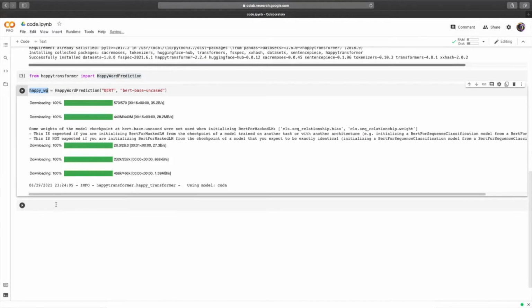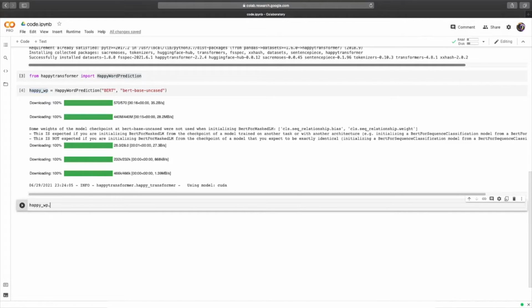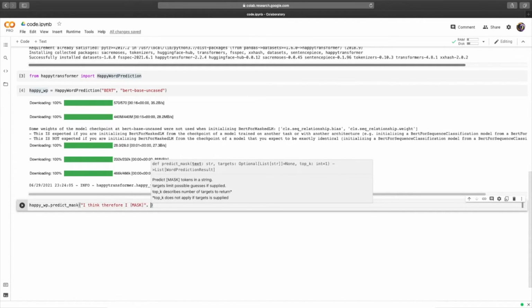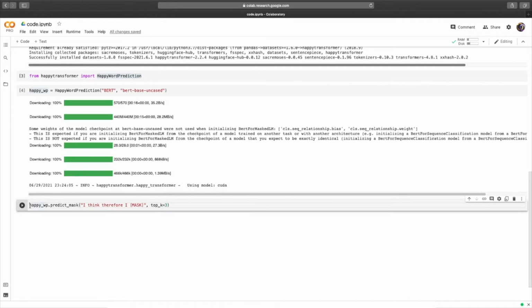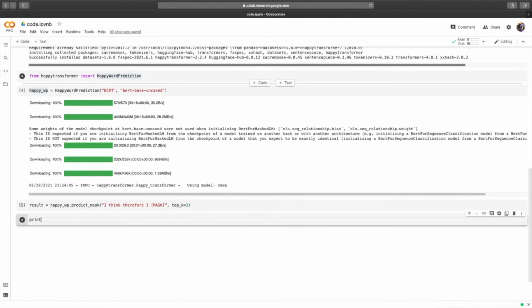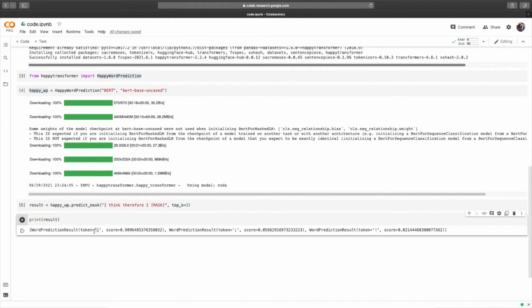We can now begin predicting masks, so we'll copy over our happy_wp object and we'll call the method predict_mask. Let's see if BERT has a basic understanding of a famous philosophical quote, "I think, therefore I am," but instead of "am," we will include [MASK], and we'll have the model return not only the top answer, but the top 3 answers, and we'll save the result in a variable called result. Let's hit run. There we go, and we can print it. And we get a period as the top answer, and I don't see "am" in the top 3, but we can fix that with training.